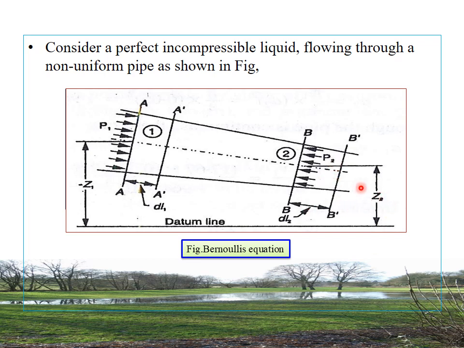Let Z2, P2 and V2 be the corresponding values for pipe 2. Let the liquid between sections A to A and B to B move to A dash to A dash and B dash to B dash through very small lengths DL1 and DL2 as shown in the figure.